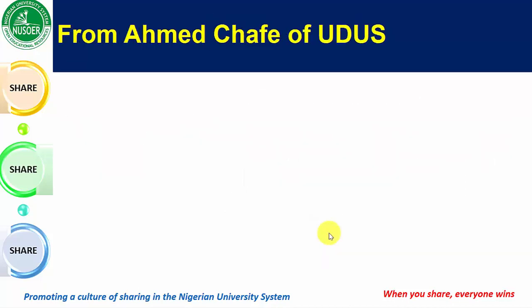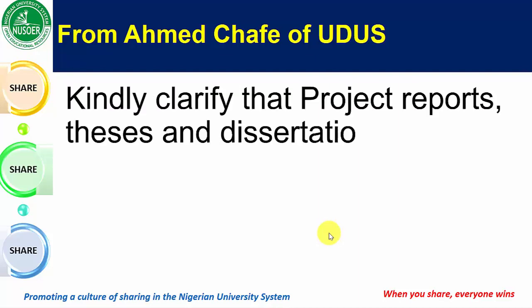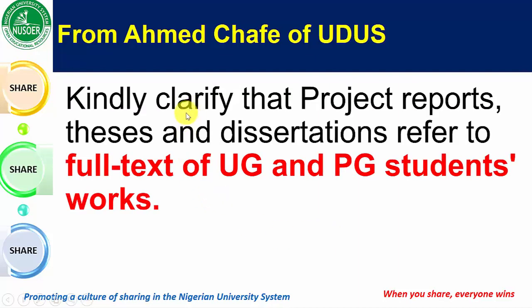Mr. Ahmed Chafe of Usmanu Danfodio University Sokoto asked, kindly clarify that project reports, theses and dissertations refer to full text of undergraduate and postgraduate students' works. Yes, that's what it means. It means, my dear participants, ladies and gentlemen, that all the theses, all the project reports of undergraduates, I'm sure in Usmanu Danfodio University, Sokoto must be almost like about 3 million now for undergraduate projects in all the departments over the years.